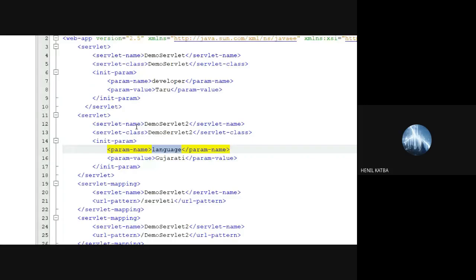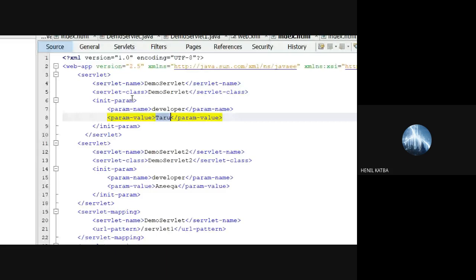So I can have the init parameter here. Again, the variable name is developer, and it could be some other developer. Are you getting it? This variable is specific for this one. Demo servlet 2, developer is Anika. Demo servlet, developer is Taru.